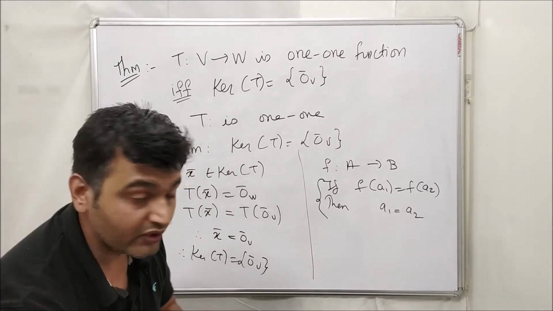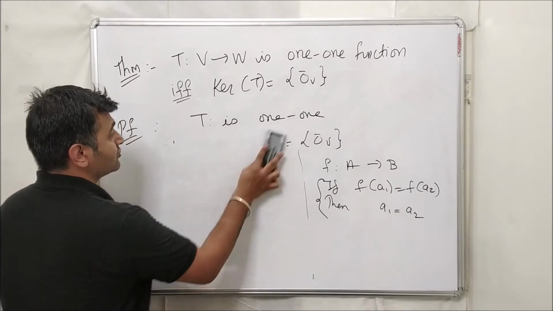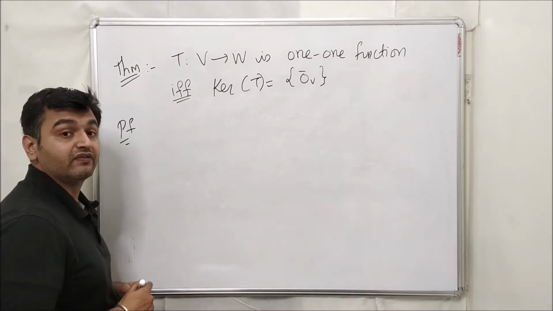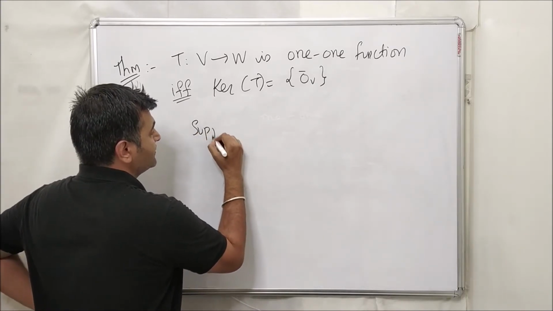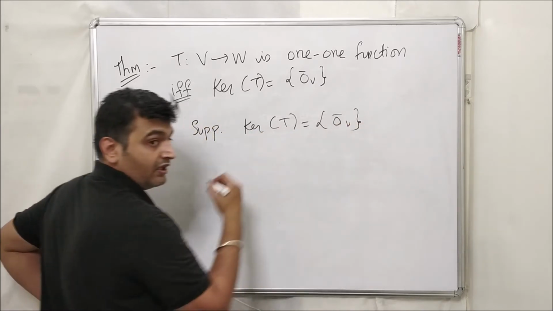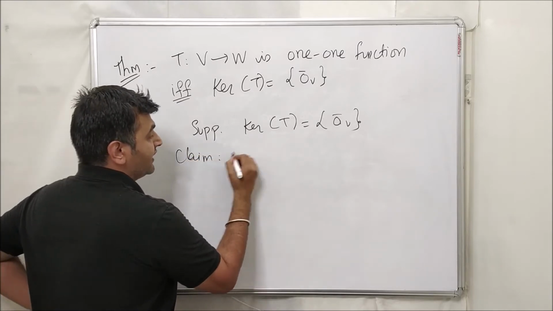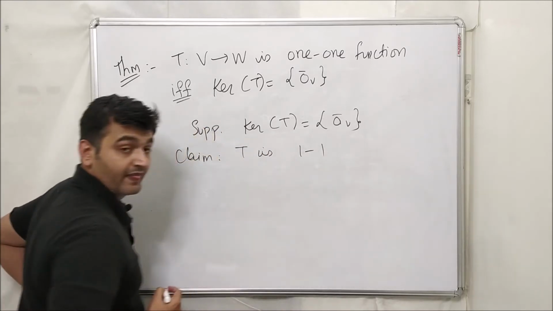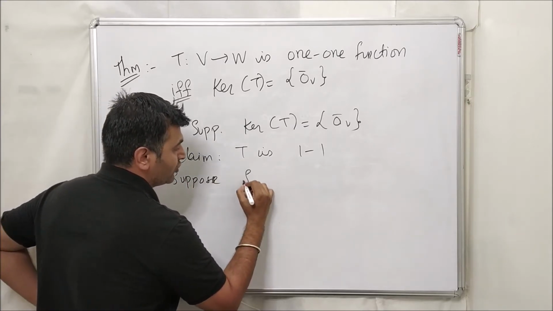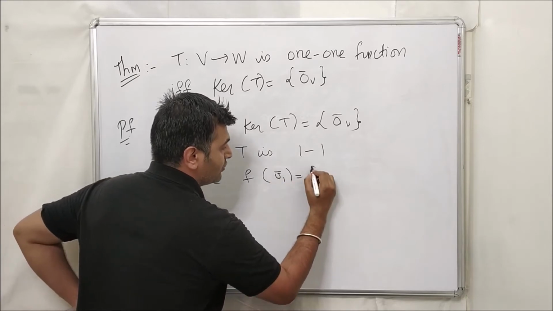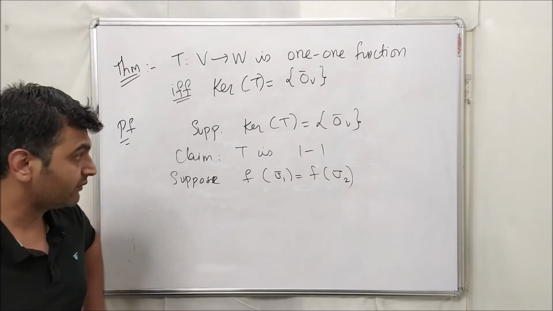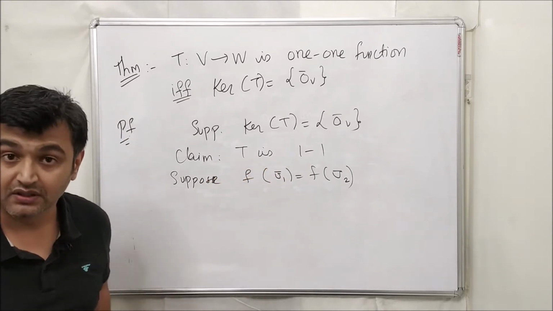Right? Now let's go for the other way. Let's prove the other part. So suppose the kernel has only the 0 vector, then we prove that such a function is a one-to-one function. So we suppose that the kernel of T is singleton 0 and we want to claim that T is one-to-one. So you assume, suppose T of v1 equals T of v2. What we want to prove? v1 is equal to v2. That means it will be proved that T is one-to-one.